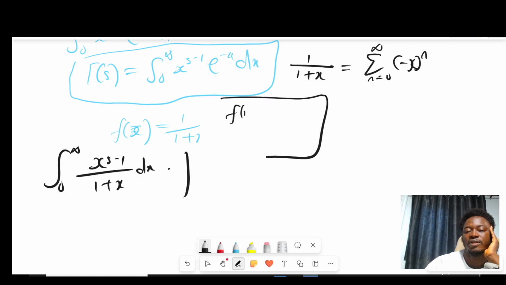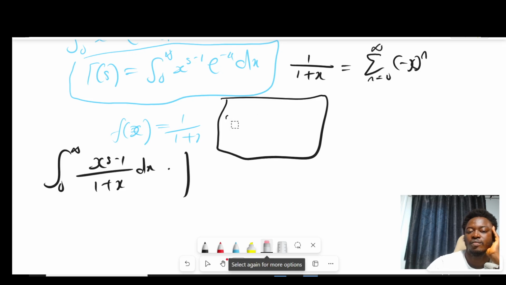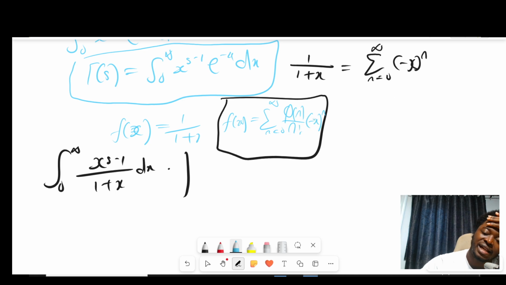So now notice that we know that f of x must have this series expansion, phi of n over n factorial times negative x to the n. So we are missing an n factorial in the bottom. So what we're going to do is multiply the top and bottom by n factorial.